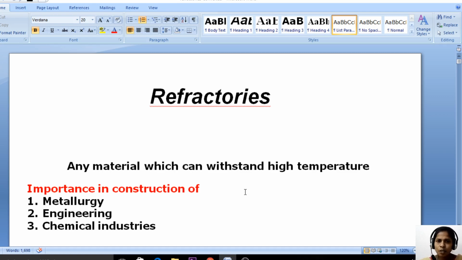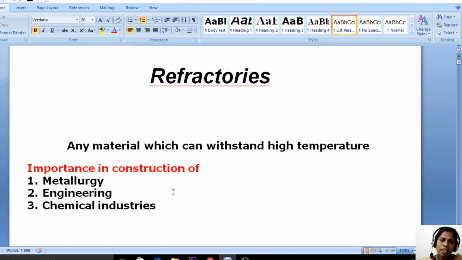These are used especially in the construction industries to prepare bricks and in kilns, because they can withstand high temperature. So refractories are nothing but any material which can withstand high temperature. Especially these are used in metallurgy, engineering and chemical industries. In metallurgy, that means in the extraction of metals, and in engineering and chemical industries.